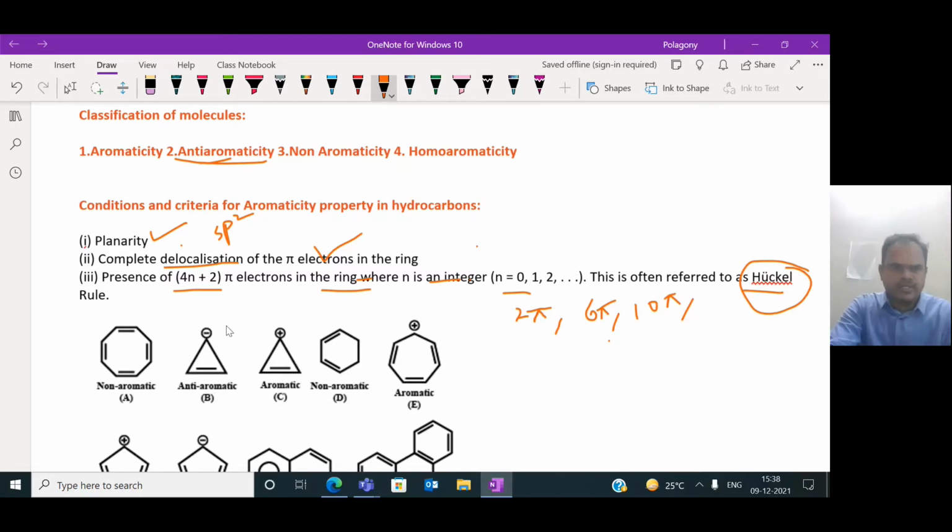Look at this structure here. There is an sp2 carbon present, and a negative charge, an anion, is present in this anti-aromatic structure.